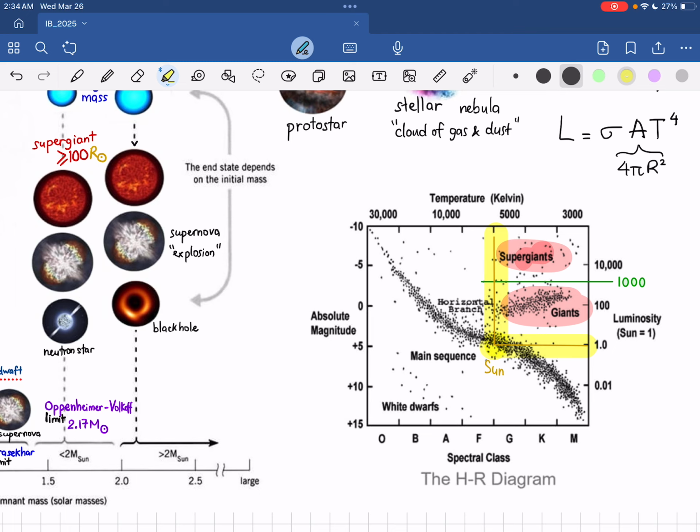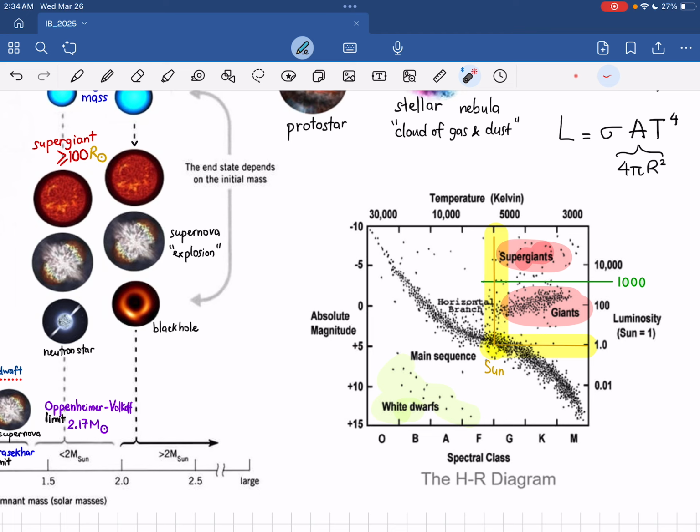And then we have the white dwarf somewhere here, okay? So you can see that the region for the white dwarf is just luminosity below the sun, okay? It's not bright at all. And also the temperature.